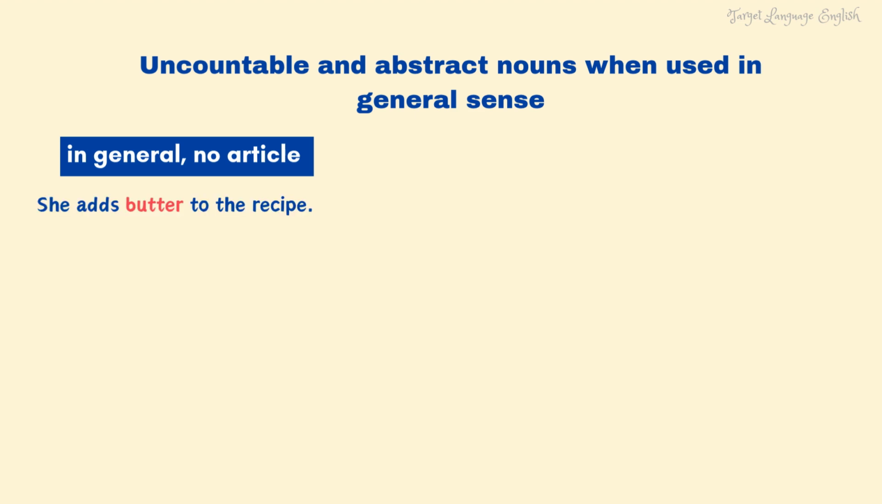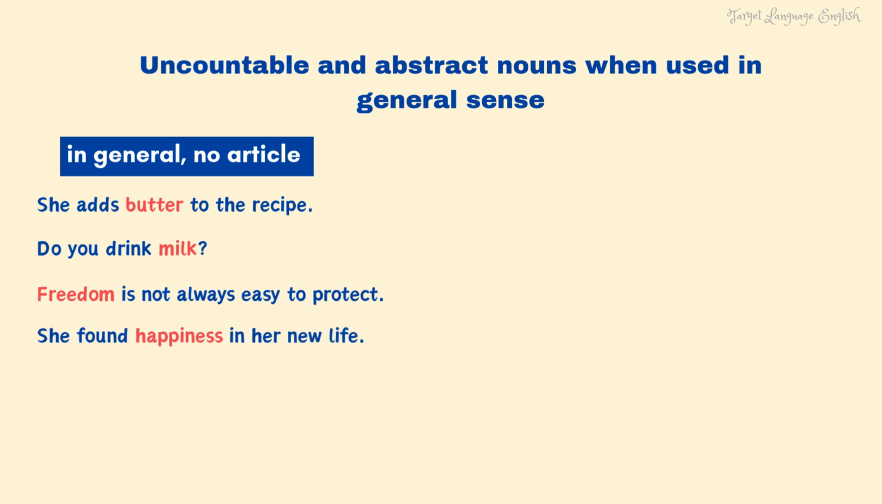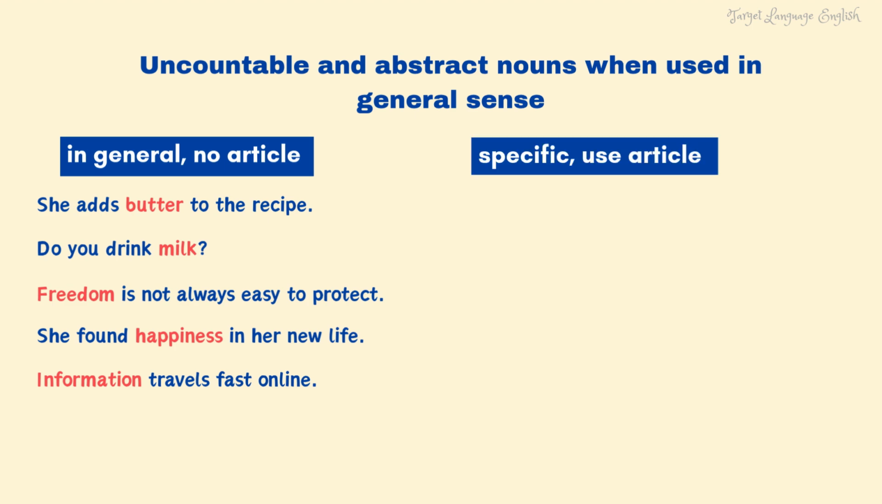We use zero article, or in other words, we don't use an article with uncountable and abstract nouns when we talk about these things in general. For example, she adds butter to the recipe. Do you drink milk? Freedom is not always easy to protect. She found happiness in her new life. Information travels fast online.